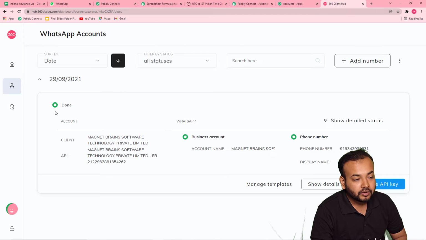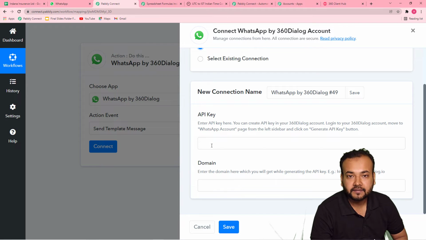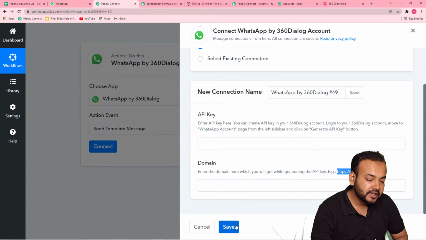After setting up your account, you have to click here on this WhatsApp accounts pages, and here you will find this button, the generate API key button. So when you click on this button, you can generate your own key. After that, copy that key and paste that key here in this API key field like this. Okay, and while generating the key, you will get this link also, which is the domains link, which will look like this. So I have to copy that link and paste it here in this domain field. After pasting both of these things, just click on save and you will be connected with 360 Dialog.